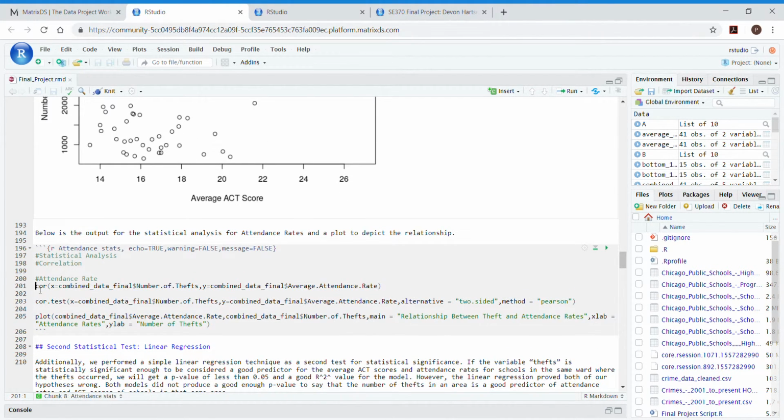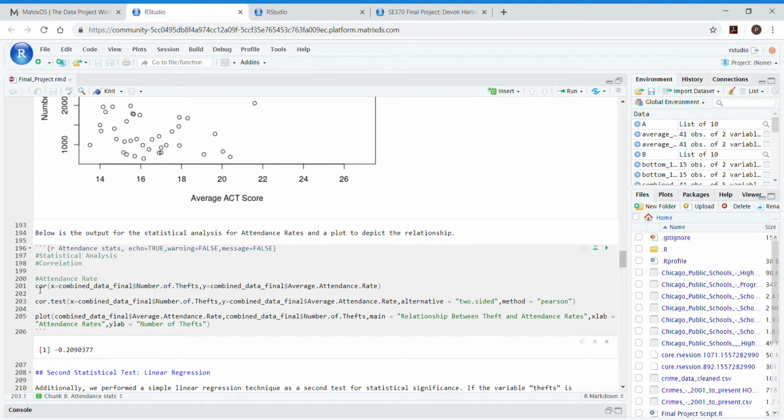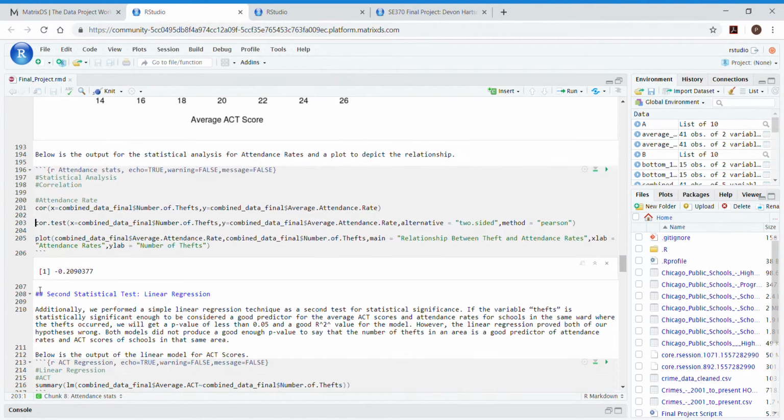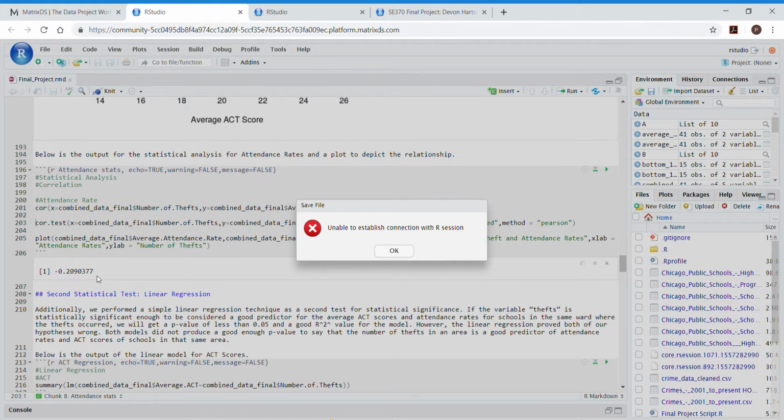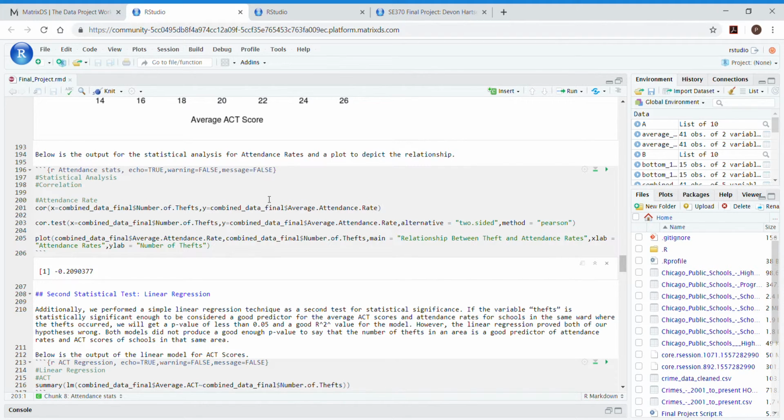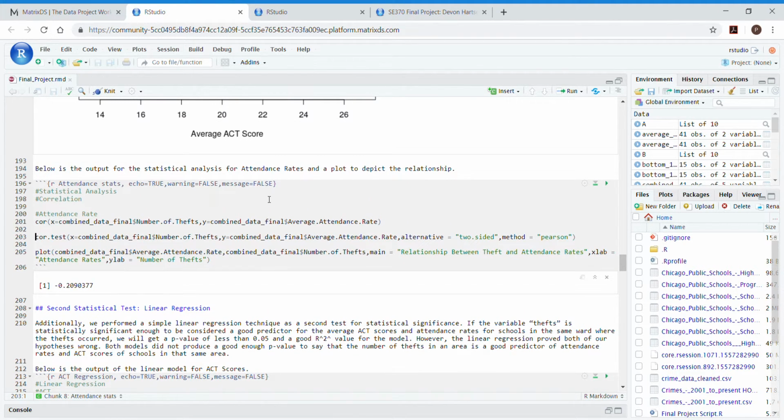Similar results will occur for number of thefts and average attendance rate, with a slightly negative, weak linear relationship, which makes more sense logically because we suspect that as theft increases, we will see a lower attendance rate within those schools.